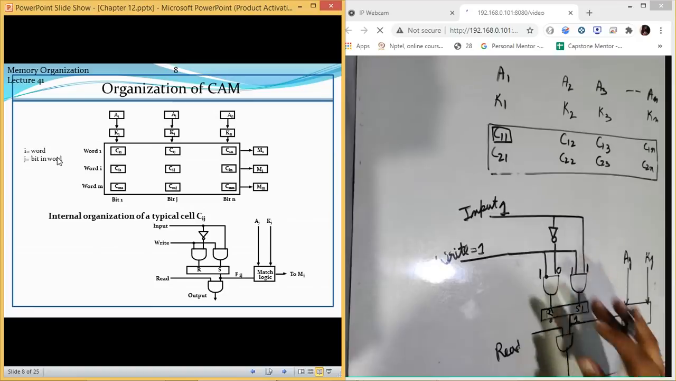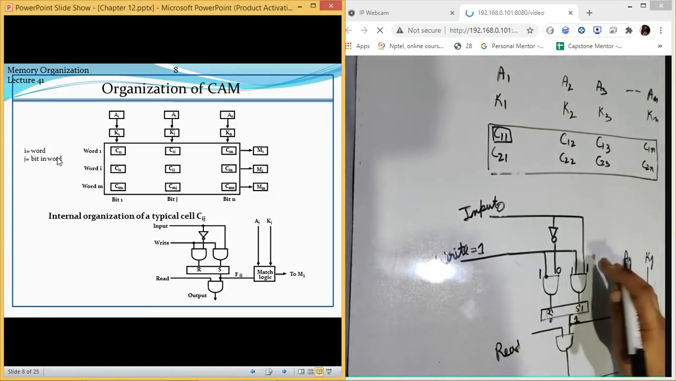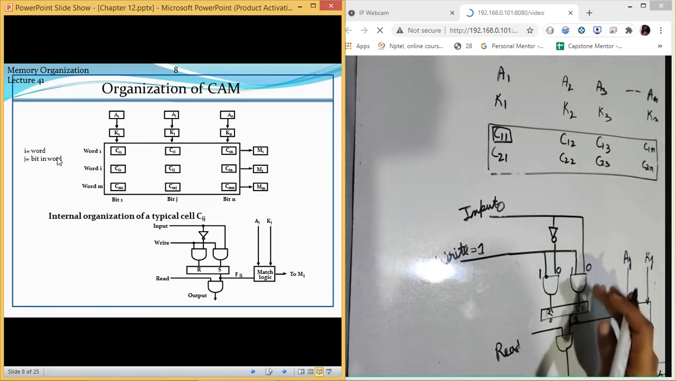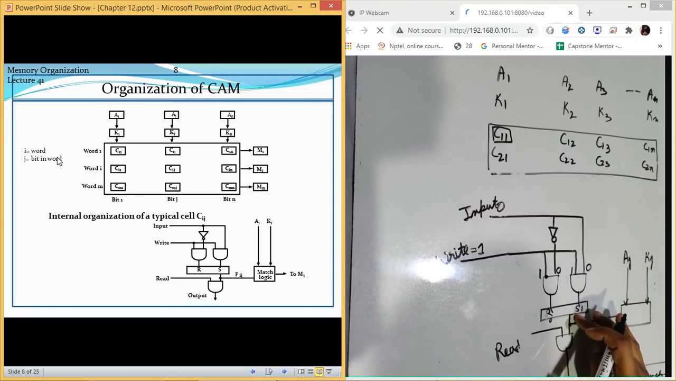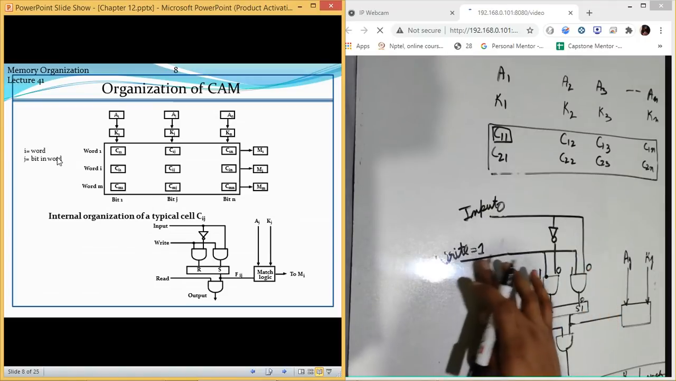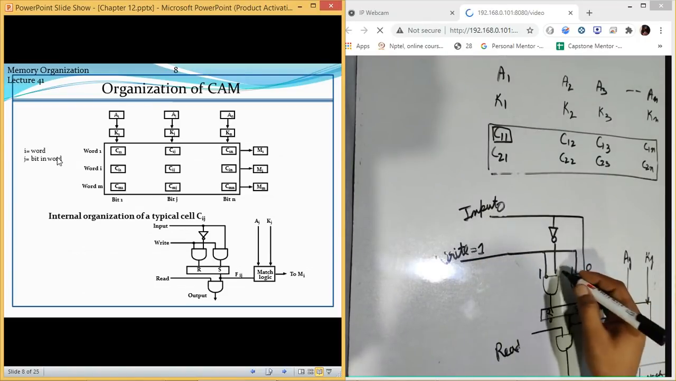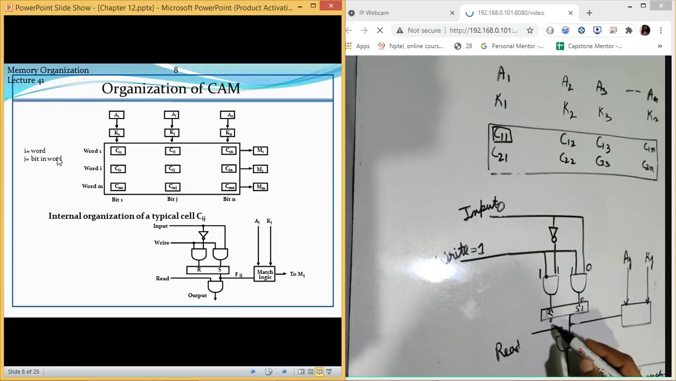Now just imagine this value might be a 0. Then if it was 0, then 1 and 0 is 0. If this value is 0, my output will be 0. And this value is 1. This value will become 1 because there is a NOT gate. 1 and 1 is 1. Then reset will be 1. If reset is 1, it means the output will be 0. So now in this case, the output will be 0.